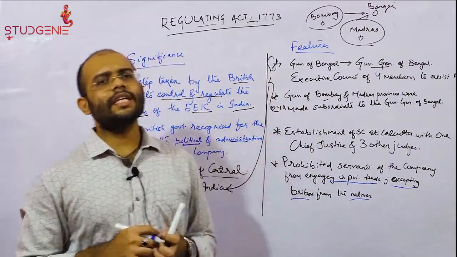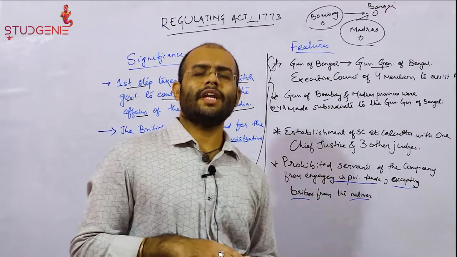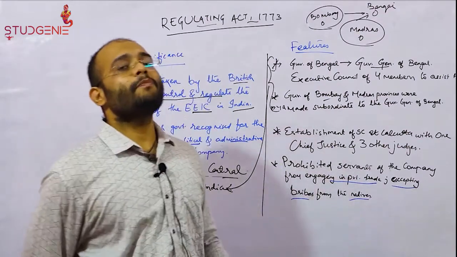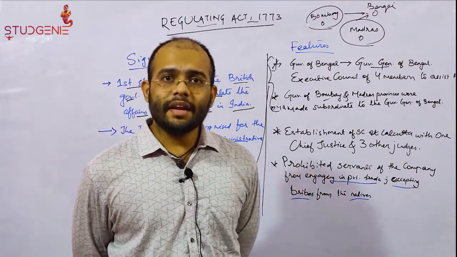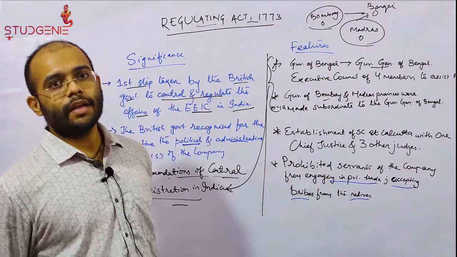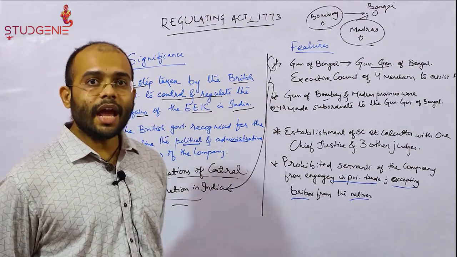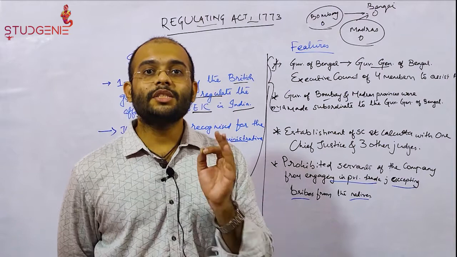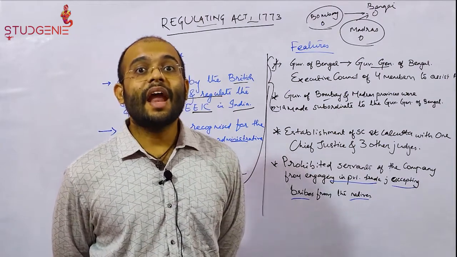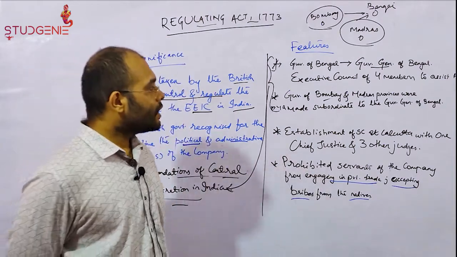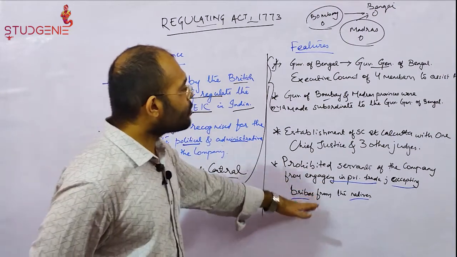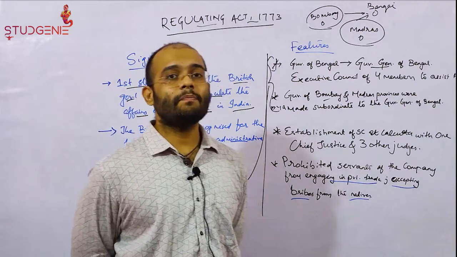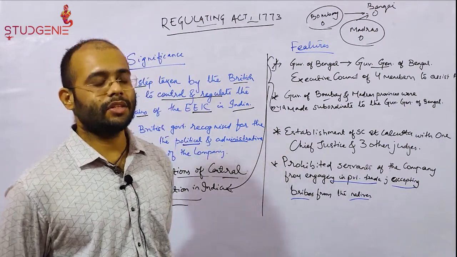The company officials in the meantime had grown very, very corrupt. Even Lord Cornwallis raised the pay of civil servants in India to such an extent that at a particular time the Indian civil servants were the highest paid officials in the entire world. So to curb this corruption of the officials, Lord Cornwallis raised the pay to such an extent.